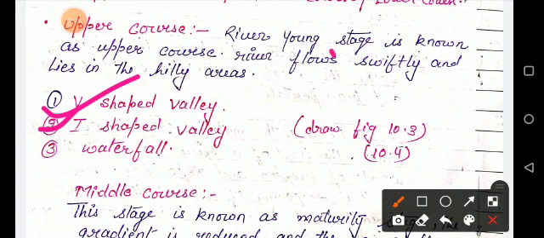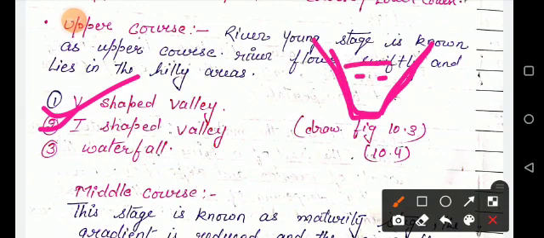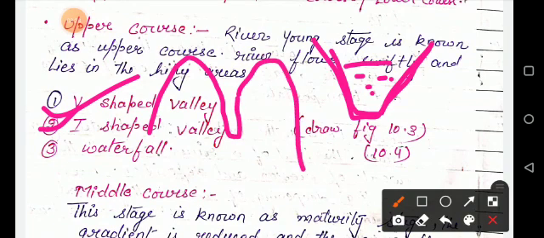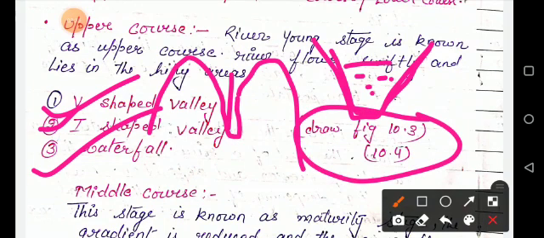Here it is a mountain. When it forms like this, it is a V shape valley here. And when mountains are like this, an I shape valley is formed. And the next one is the waterfall. So you can draw the figure from your book, figures 10.3 and 10.4.